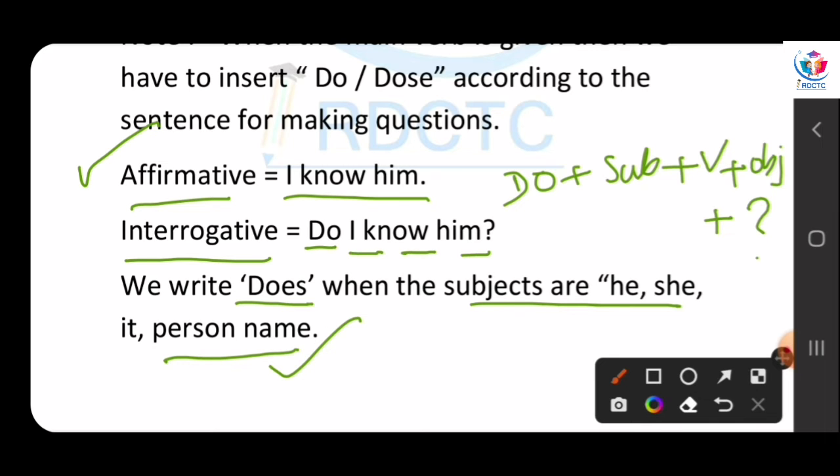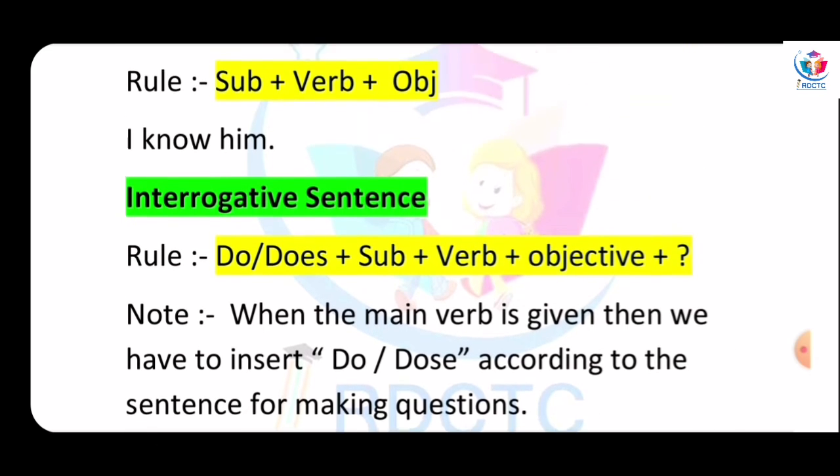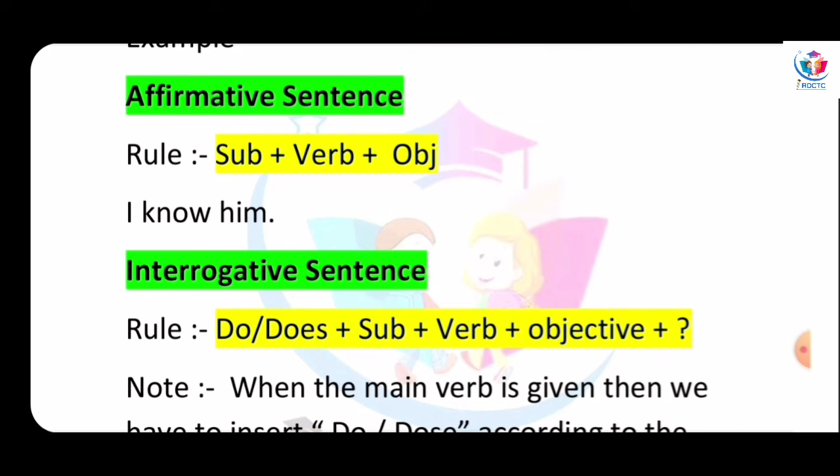See the differences between the interrogative sentence rule and the affirmative sentence rule. When we are comparing the rules, then it will be very easy to find out the difference, and then we know easily what extra words we have to input for making any sentence.